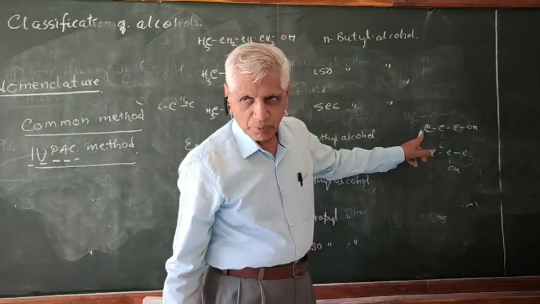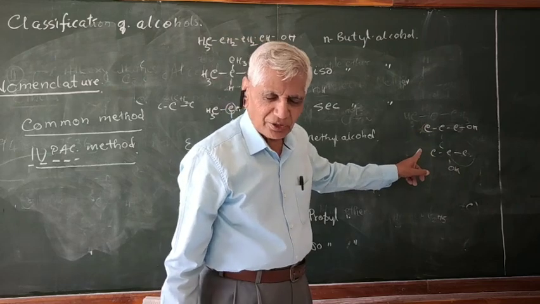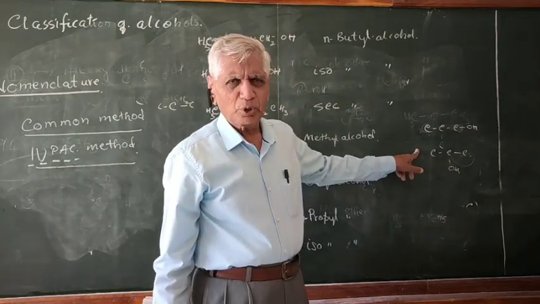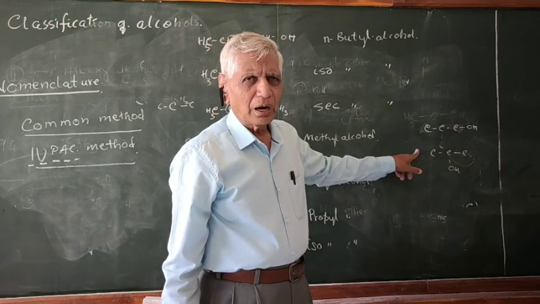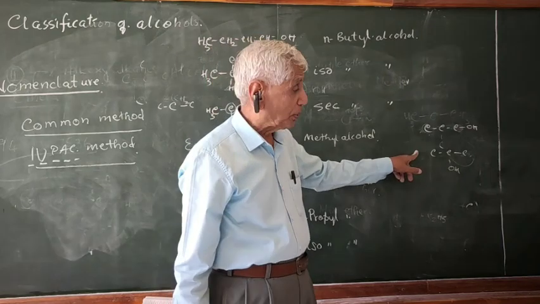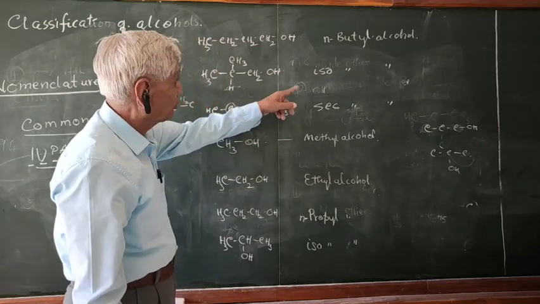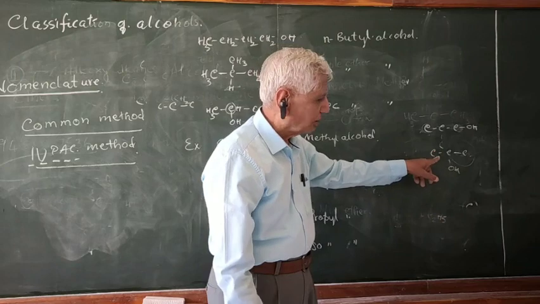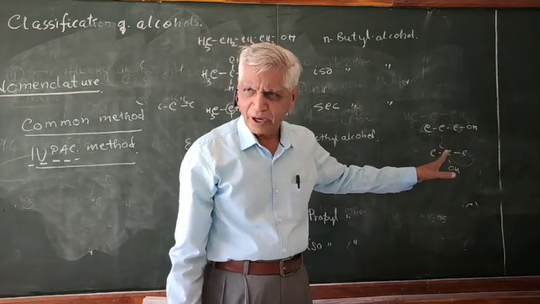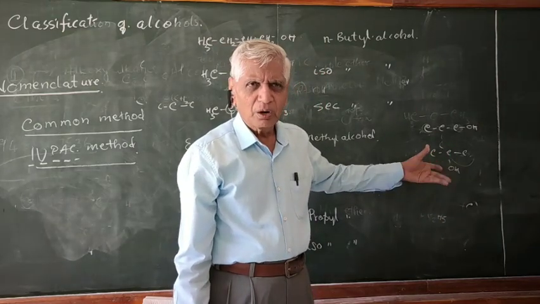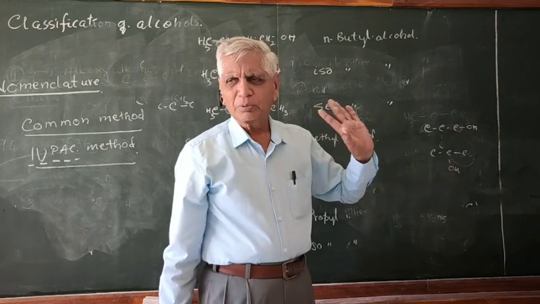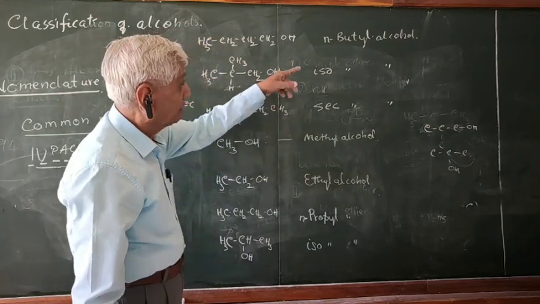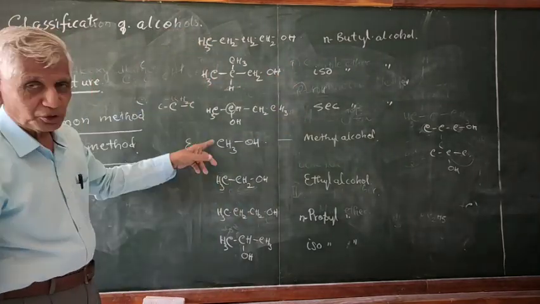This is called N-propyl alcohol. You can call this secondary propyl alcohol also, no problem. And there is no different isobutyl alcohol or isopropyl alcohol like this. Only these two are possible. Therefore, of these two structures, this is called isopropyl alcohol. You may call it secondary propyl alcohol or isopropyl alcohol because these are the only 2 structures possible in the case of the alcohol. Whereas in the case of butyl alcohol, there are 3 structures possible.